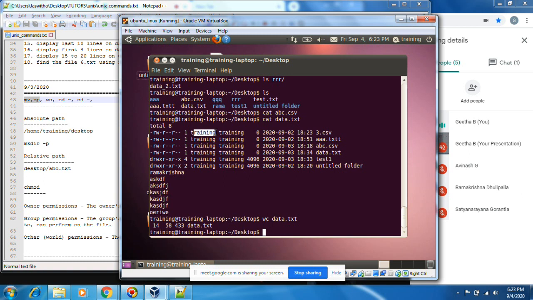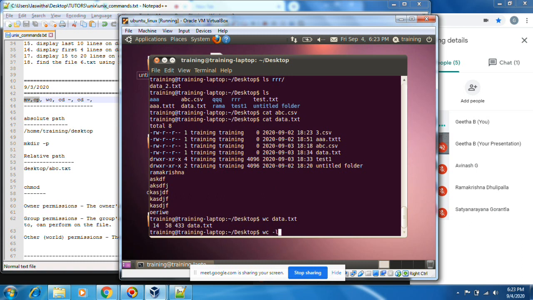Before or after some space is there, like that. Okay, how many words are there? 58. How many characters are there? 433 characters. This is one character, this is two characters, 3, 4, 5, 6, 7, 8. It recounts all characters.